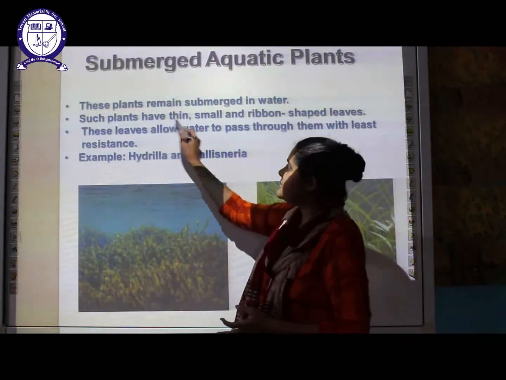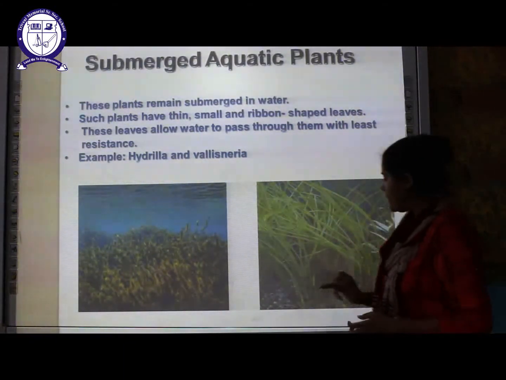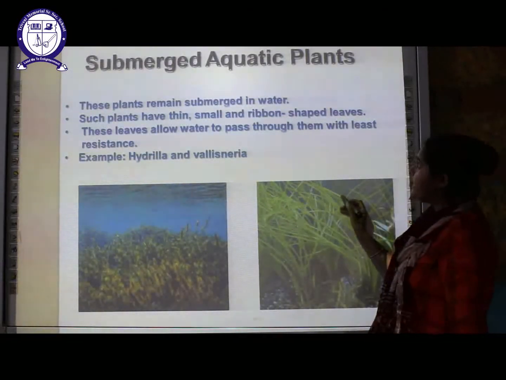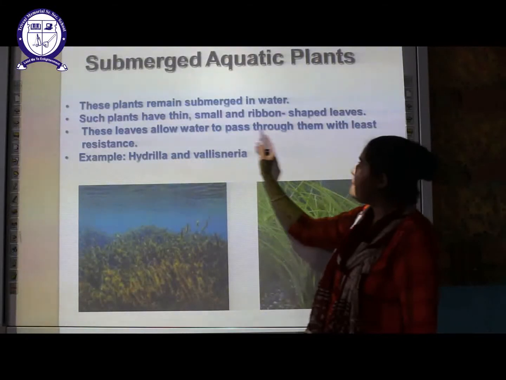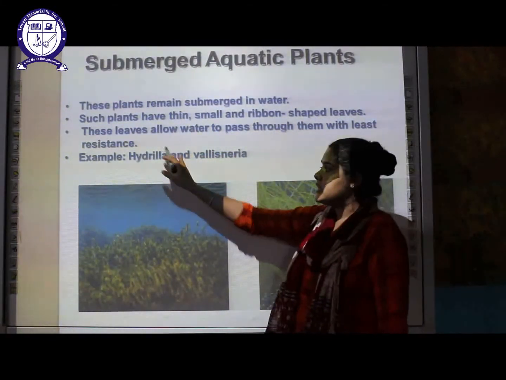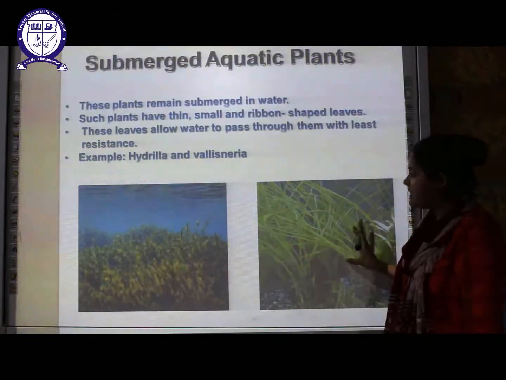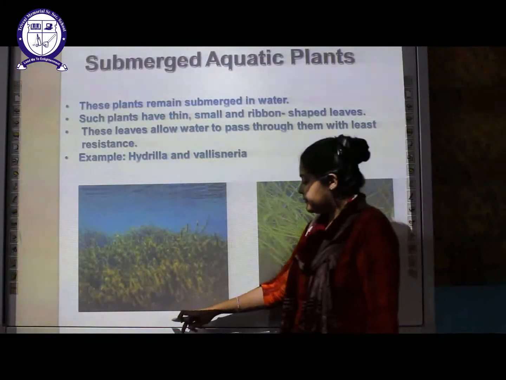Such plants have very thin, tiny and ribbon shaped leaves. You can see here in the diagram, these have very thin, tiny, ribbon shaped leaves. Because of that, they allow the water to pass through them with the least resistance. The examples are this hydrilla plant and this Vallisneria. These are the two submerged aquatic plants.